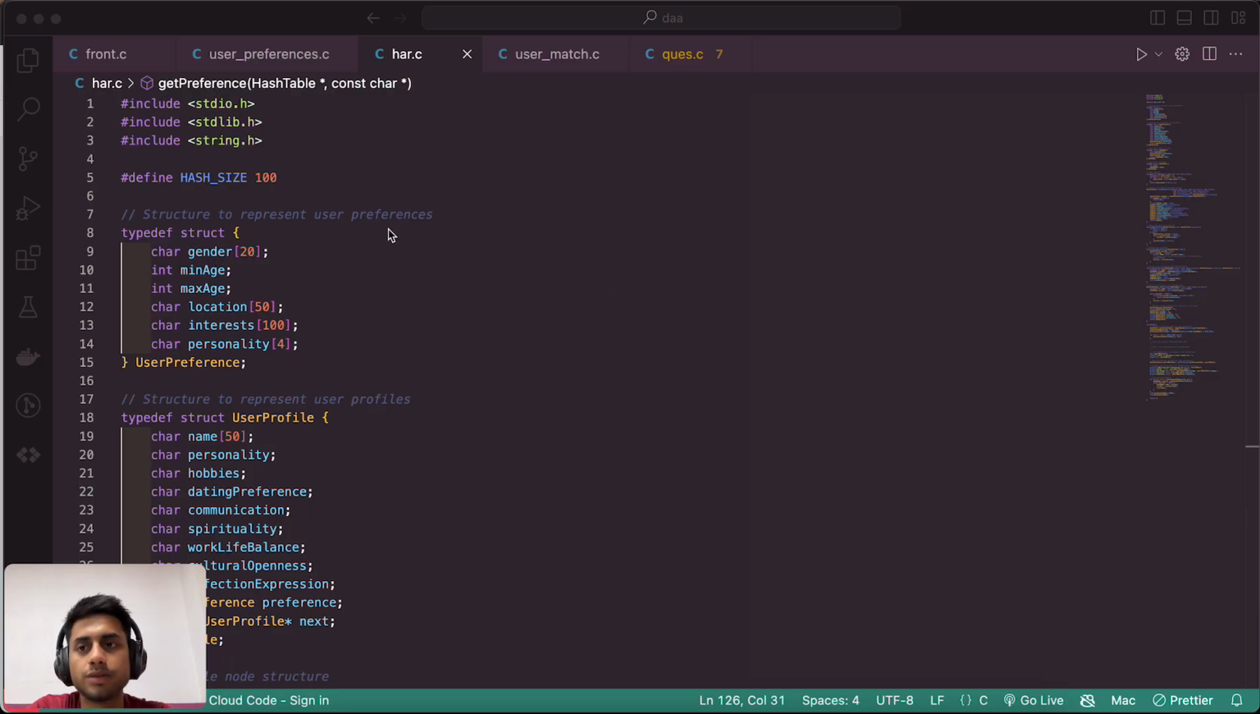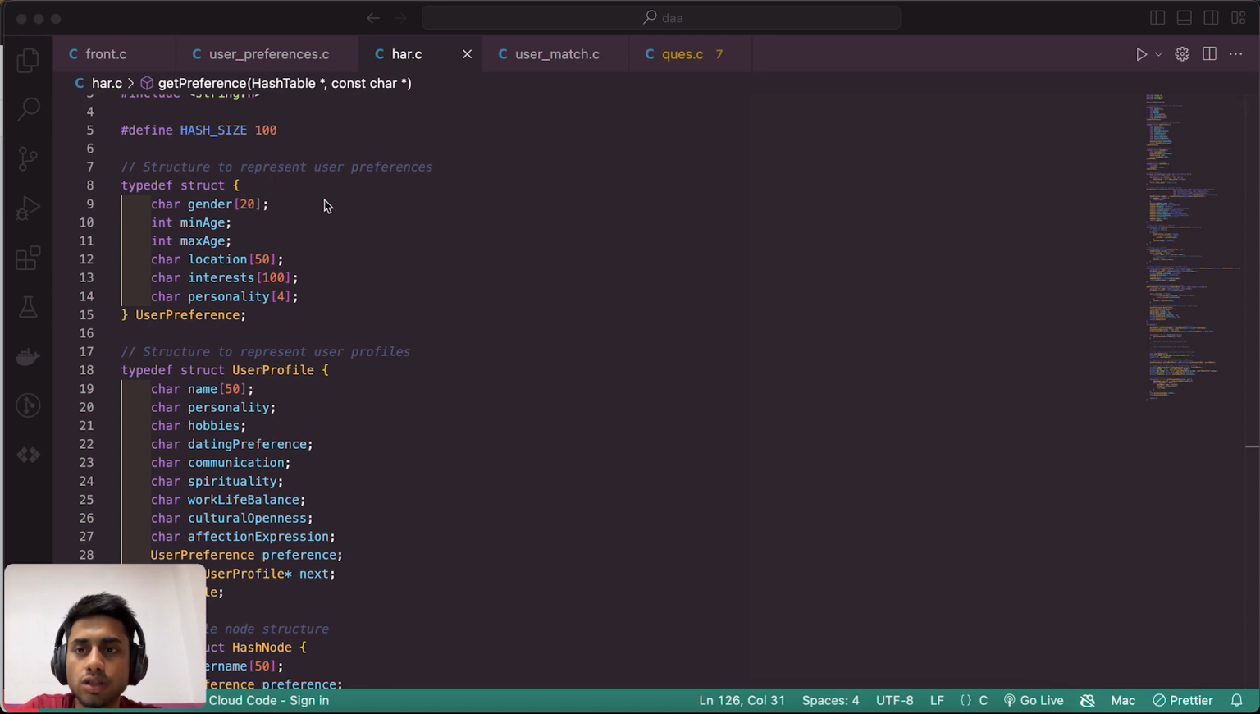There is a code of the hash table with the file header. Use the hash size, which defines the hash size. In the first one, we have a structure representing the user preference: gender, minimum age, maximum age, location, interest, and personality. That is how many fields we have to ask for to get the user preferences.